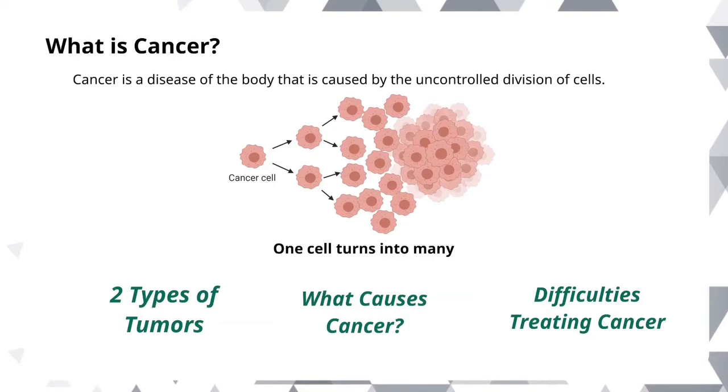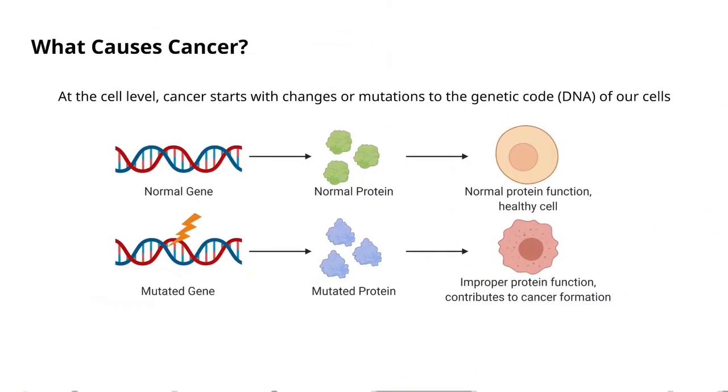So what causes cancer? At the cellular level, cancer starts from changes or mutations in the DNA of our cells. More specifically, in regions of the DNA called genes. Genes encode for and produce proteins. These proteins carry out jobs and functions that keep our cells healthy. But when genes mutate, this changes how these proteins are being made, and they start to function improperly. This can lead to unhealthy and out of control growth and division of our cells, which can cause cancer.